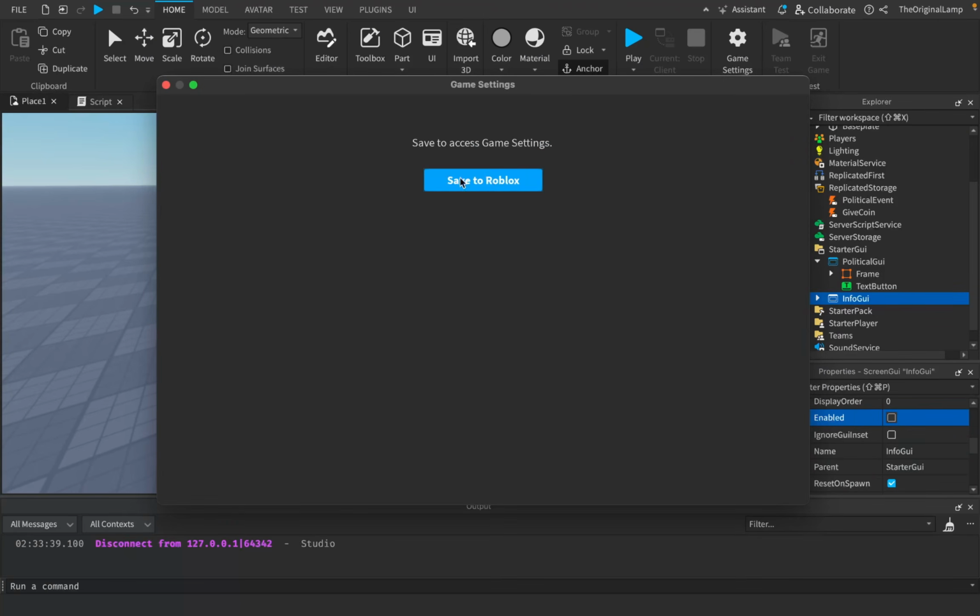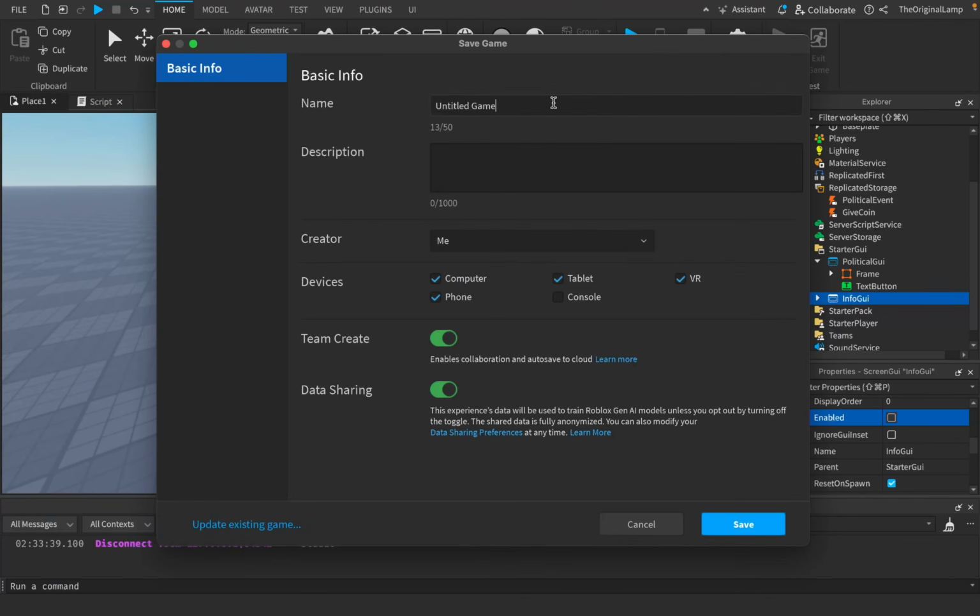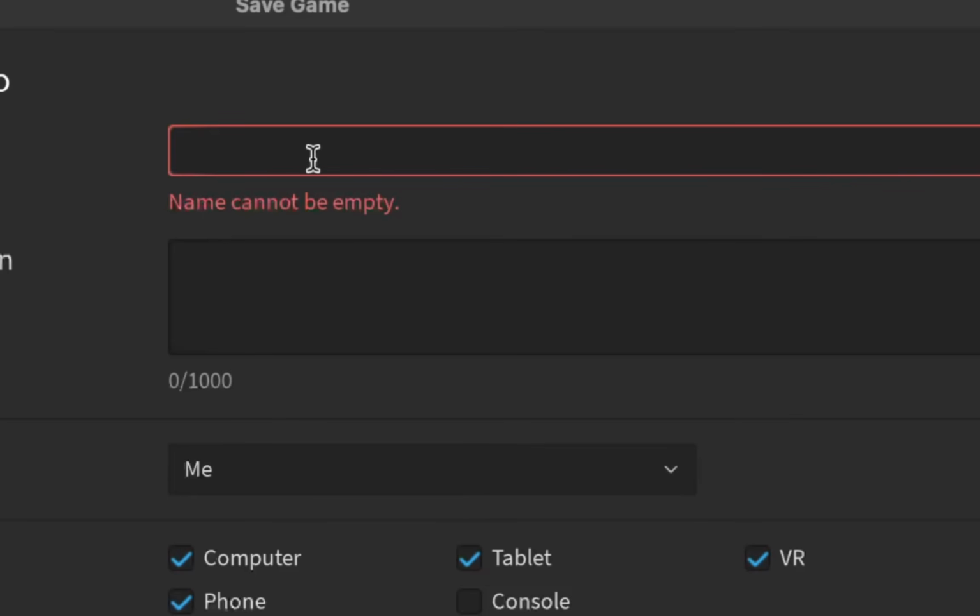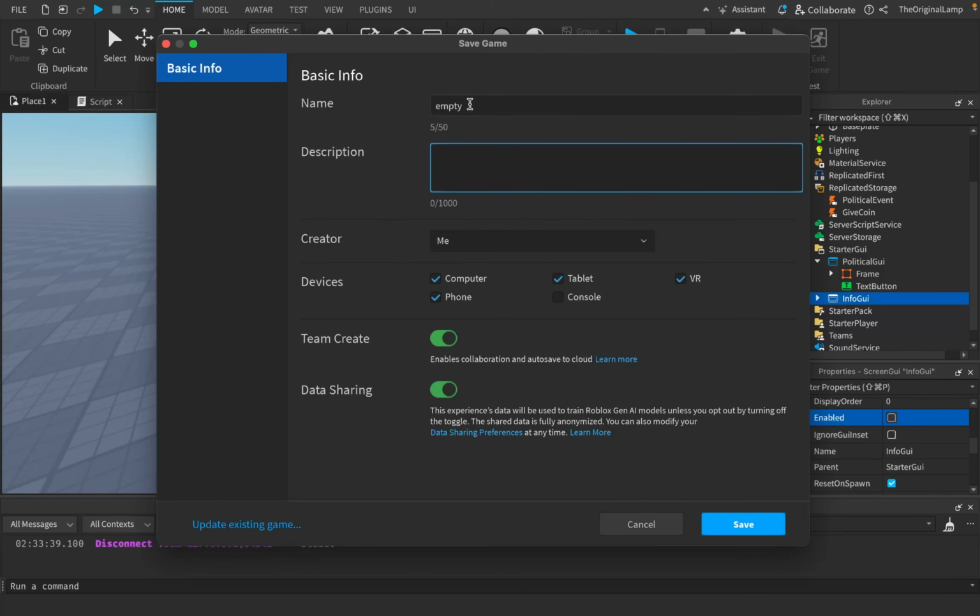And for this one, we will actually have to save the game, which means that we can give it a name. Name cannot be empty. I'm breaking Roblox TOS with that name. Is that it? Can I just save it now? I'm kind of afraid of saving, honestly. What if Roblox somehow has AI that can detect what the game says, and then detects that I have a script with those questions? It should be fine. So there we go.